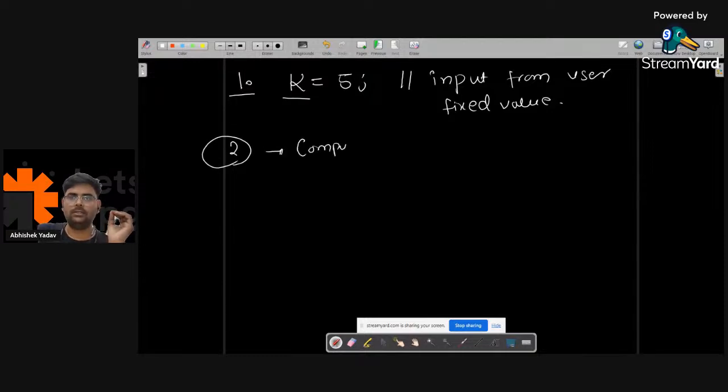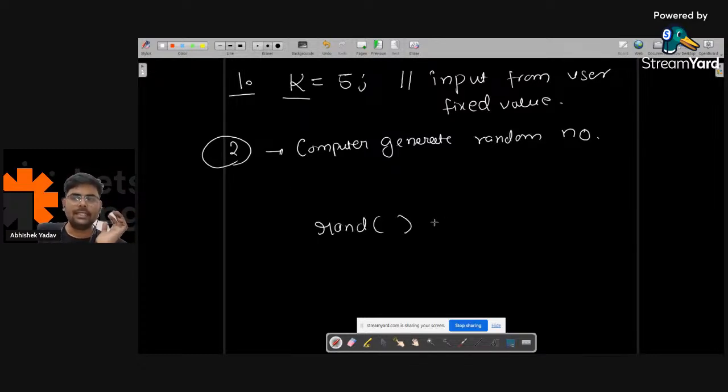Computer generates a random number. Anyone? What should I use in order to generate a random number? No one? So guys, we have an inbuilt library function, that is, we have a rand function.